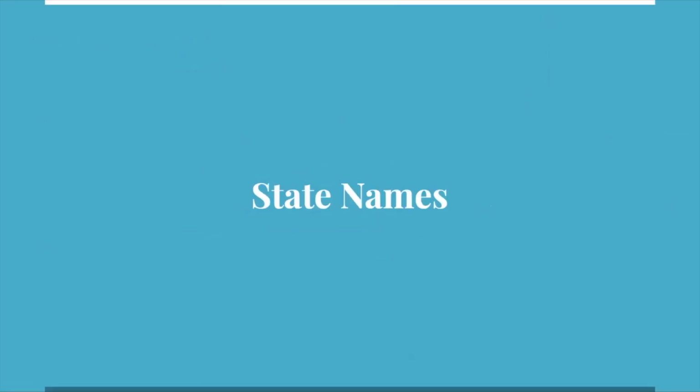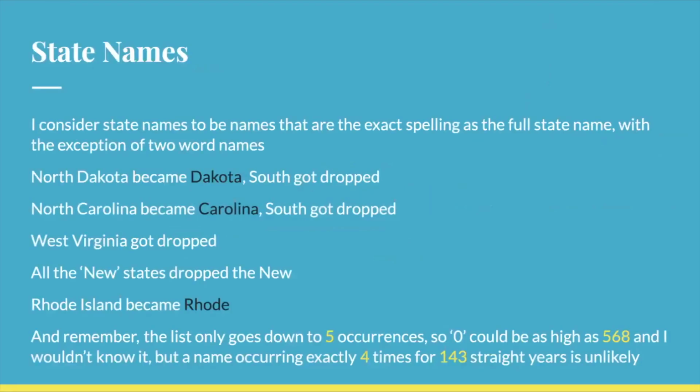And I'm going to show you a closer look at state names. I'm considering a state name to be a name that is the exact same spelling as the full state name, with the exception of two-word names. So instead of North and South Dakota, we're just looking at Dakota. Instead of North and South Carolina, we're just looking at Carolina. We're going to ignore West Virginia, we're just going to look at Virginia. All of the New states just dropped the New. Also, I forgot to write it down, but for District of Columbia, we're just looking at Columbia and not district. And remember, the list only goes down to 5 occurrences.